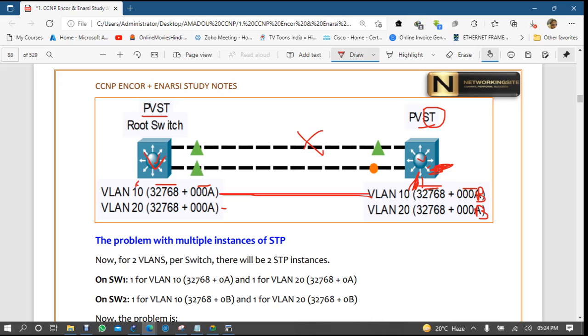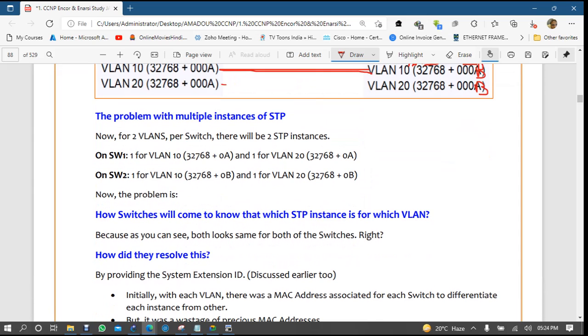Okay, no, remove this one, let's make another one. So immediately they made some changes and they made this one PVST plus. Now see what is saying, that now for two VLANs per switch there will be two STP instances. This was great, no problem. For VLAN 10, this is okay, means one instance, and for VLAN 20 this is on switch 1, and here also on switch 2 it was same here.